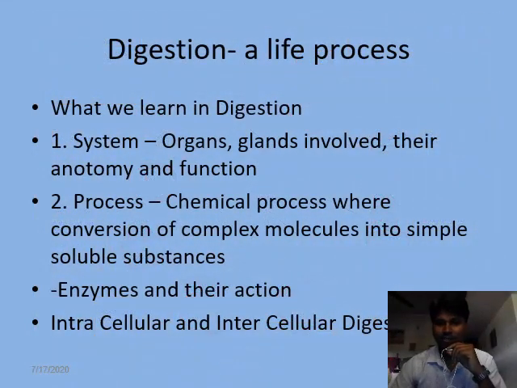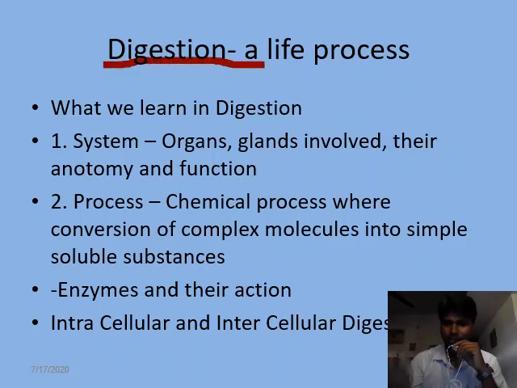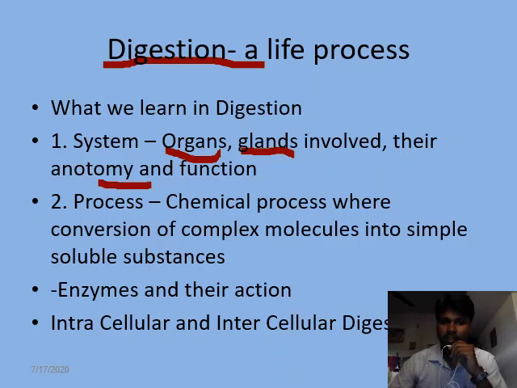Digestion is one of the life processes without which life is not possible. Every time we learn about a life process, we learn two aspects. First is the organ system which is involved, and second is the process. In this digestive system, we learn about the organs and the glands which are involved in the system, their anatomy and function. In the process, we learn how the enzymes act upon complex food substances and convert them into simple soluble substances so that they can be absorbed by the small intestine.